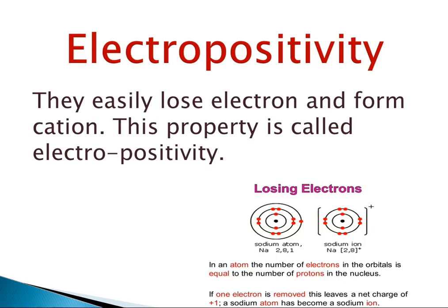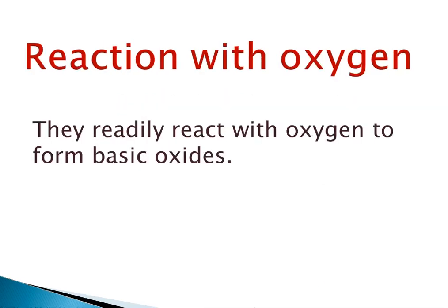Electropositivity. Electropositivity means that metals can easily lose electrons and form cations. This property is called electropositivity. You can see in the diagram that a sodium atom is converted into a sodium ion. All metals are electropositive.